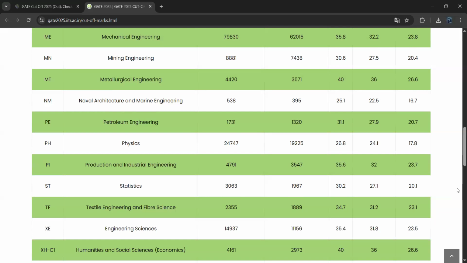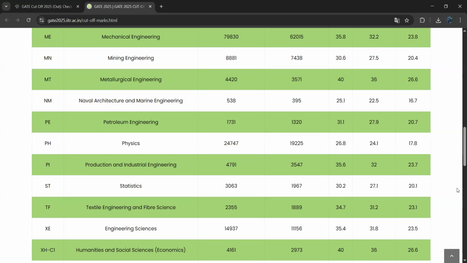So for naval architecture and marine engineering, 25.1 is the cutoff score for general category, 22.5 is the cutoff score for EWS or OBC candidates, 16.7 is the cutoff score for SC, ST, or PWD candidates.